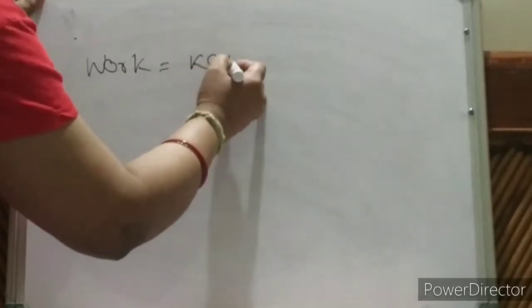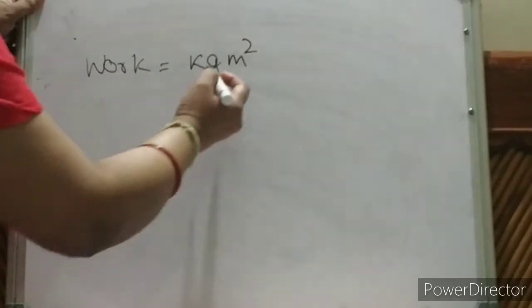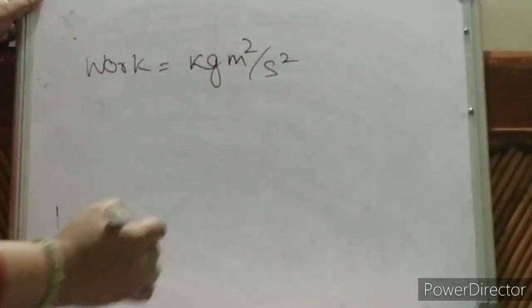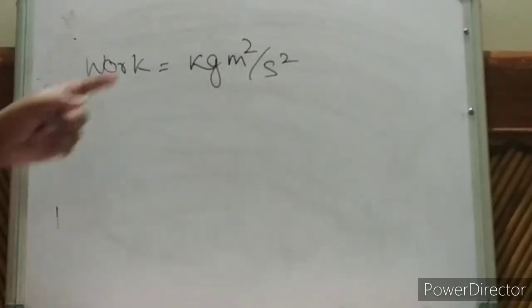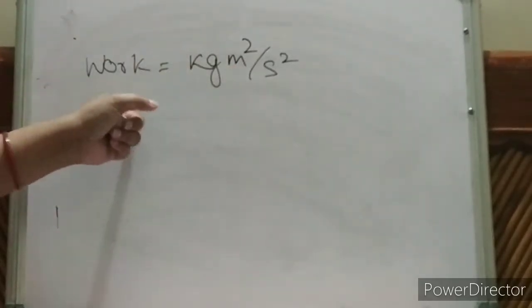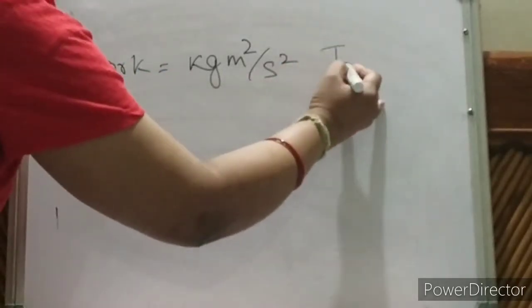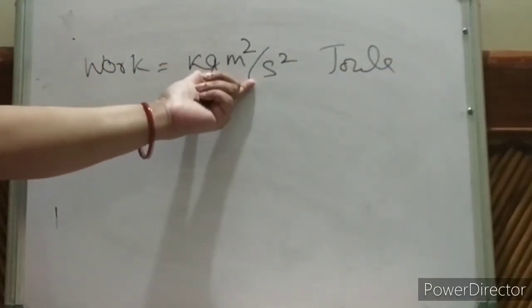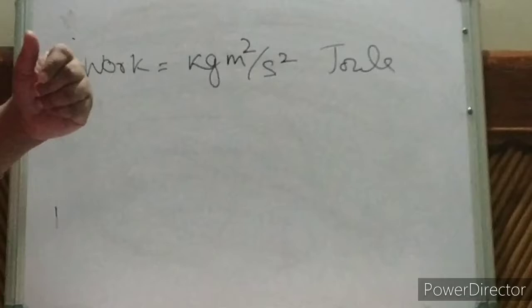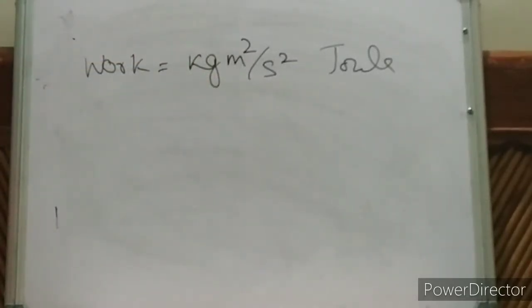So the unit is kg meter square per second square. This is your work done unit. But we know the SI unit is joule only. So kg meter square per second square is in terms of fundamental units only. This is the derived unit we are getting as the SI unit.